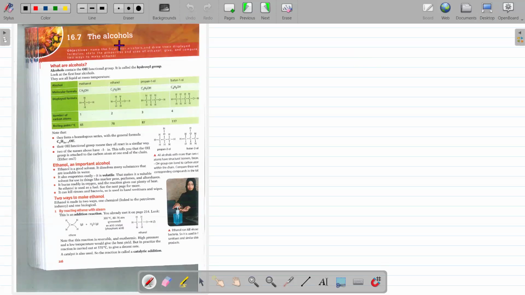Alcohols. Alcohols are a new class of homologous series. We can also name them alkanols, or we simply say alcohols. So we can start from the naming, first of all. What difference are we observing in the name of this homologous series?